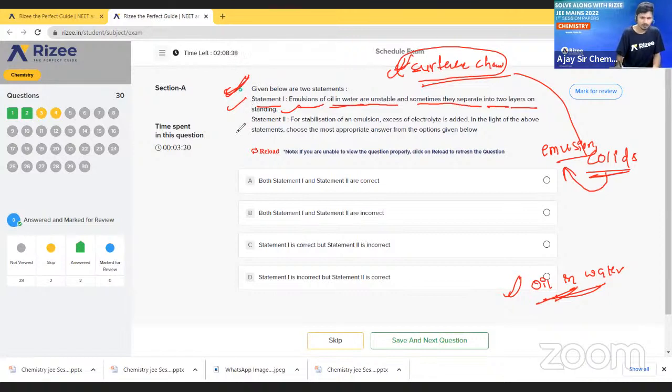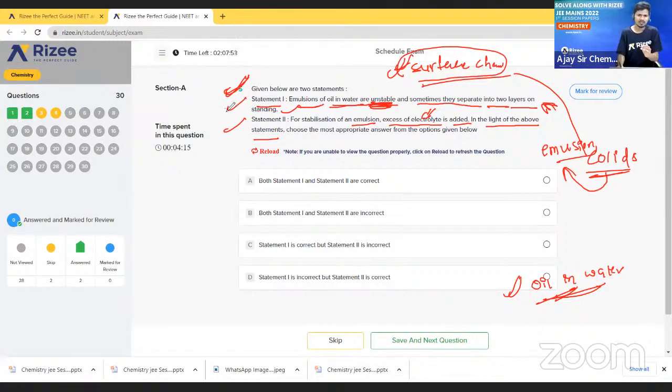ये बात clear है क्या? So what is the next statement? For stabilization of an emulsion, excess of electrolyte is added. See here, to decrease this instability, they are adding an excess amount of electrolyte. Is it correct? ये स्टेटमेंट करेक्ट है क्या? बिल्कुल नहीं, ये रॉन्ग स्टेटमेंट है, क्योंकि मैं बताता हूं, आप देखो.